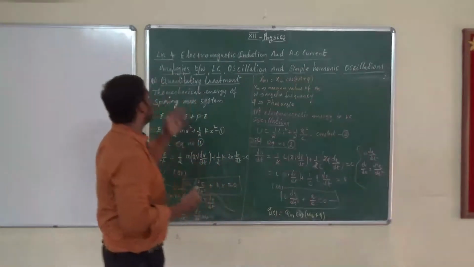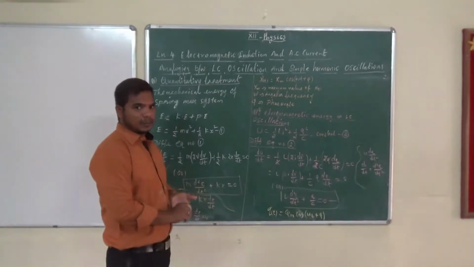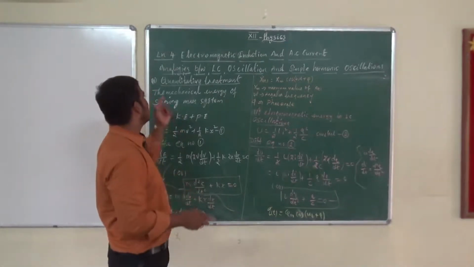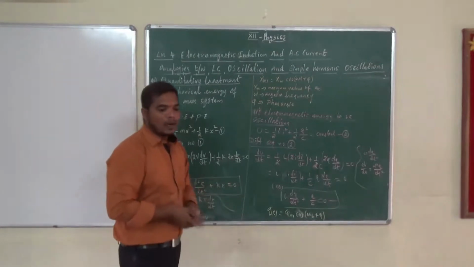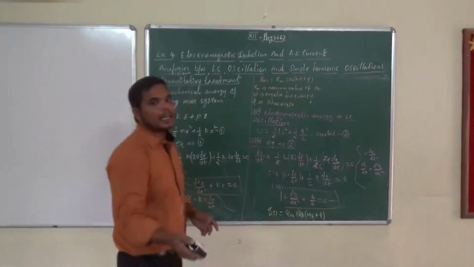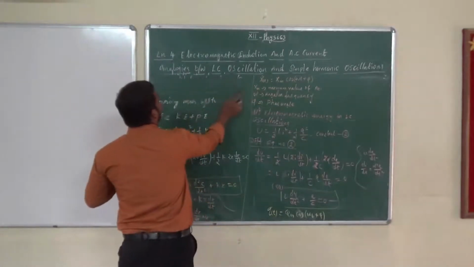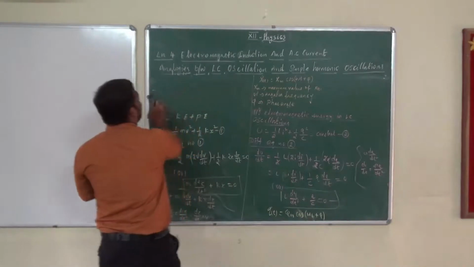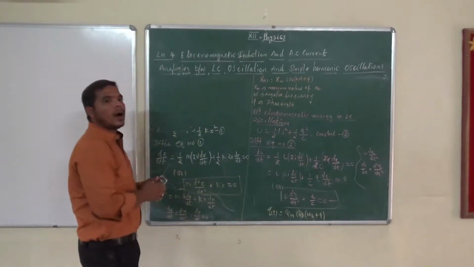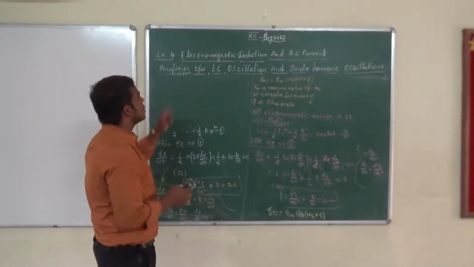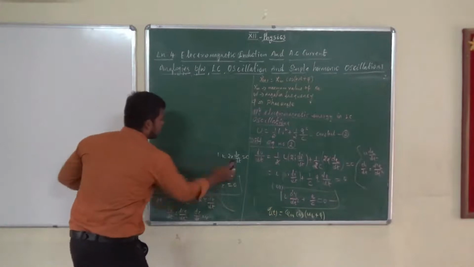If you have any doubt in the quantitative treatment, already we have discussed the qualitative treatment. Am I correct? Next we are going to discuss current in the LC circuit. Why do we want to discuss this? Because our topic is analogies between LC oscillation and simple harmonic oscillation.